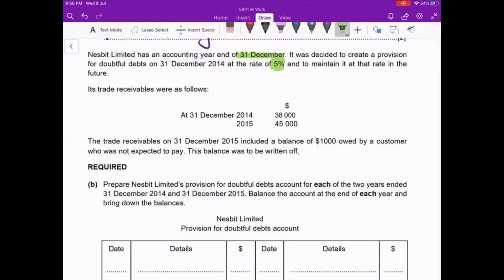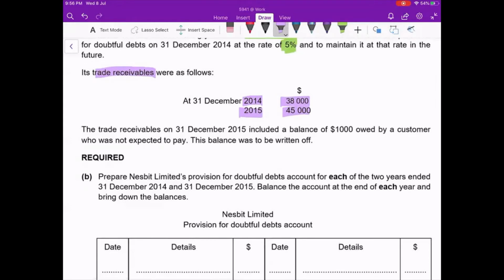So every year we will times with the 5% to calculate provision for doubtful debt. Its trade receivable were as follows. For 2014 they gave you 38,000. 2015 is 45,000. And then they give you the additional information.